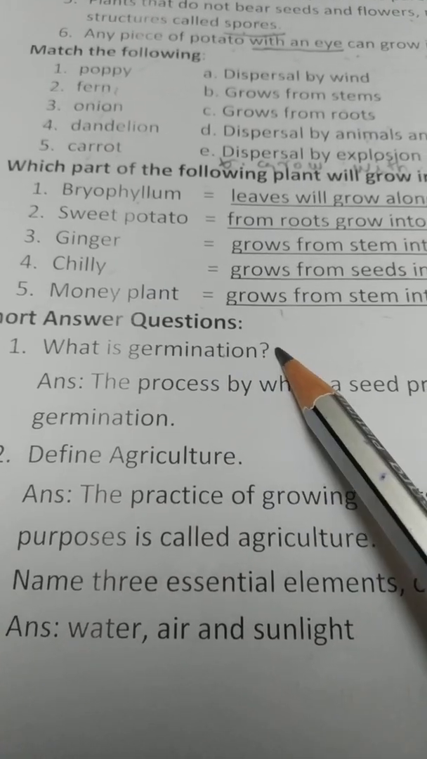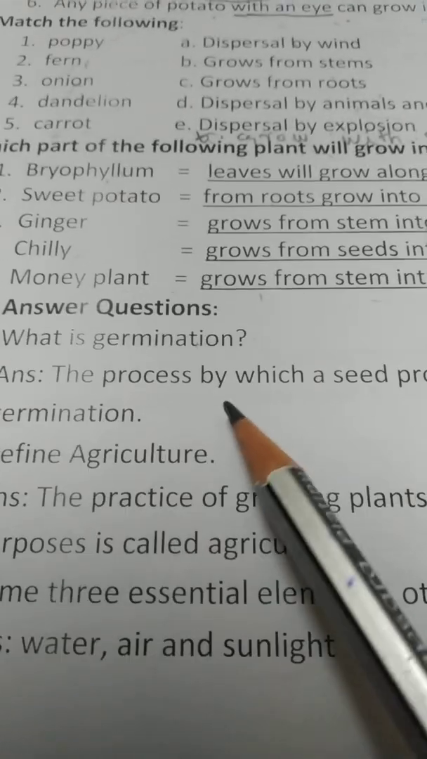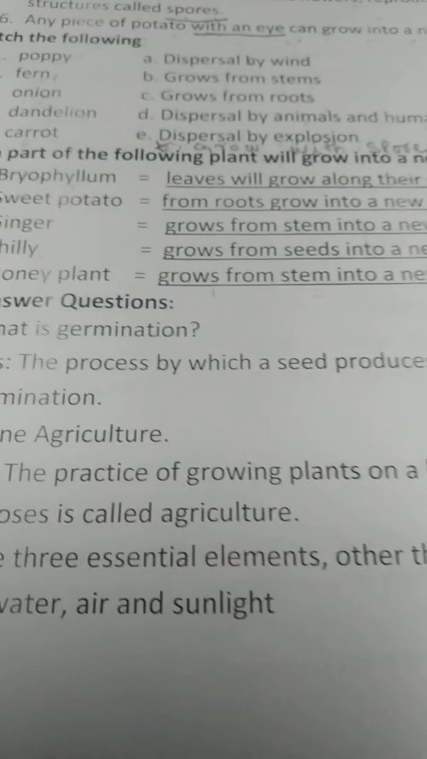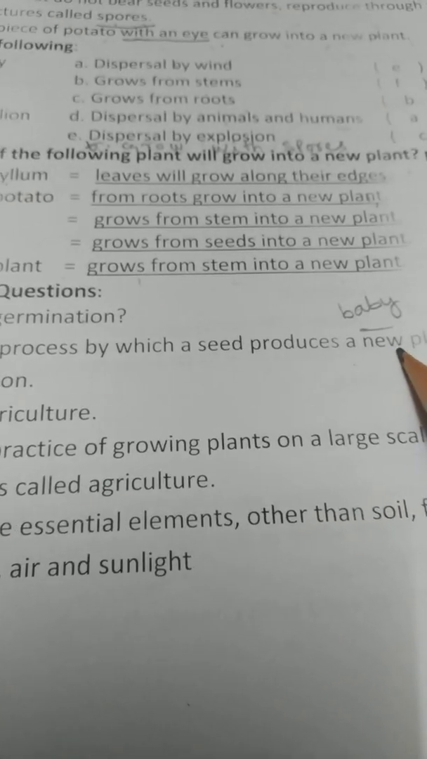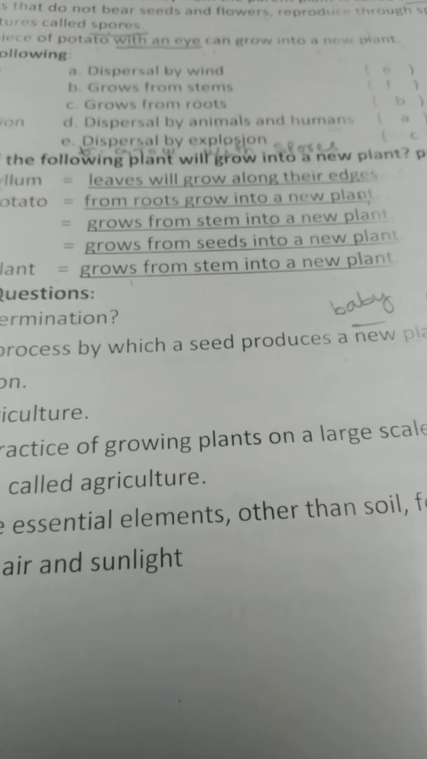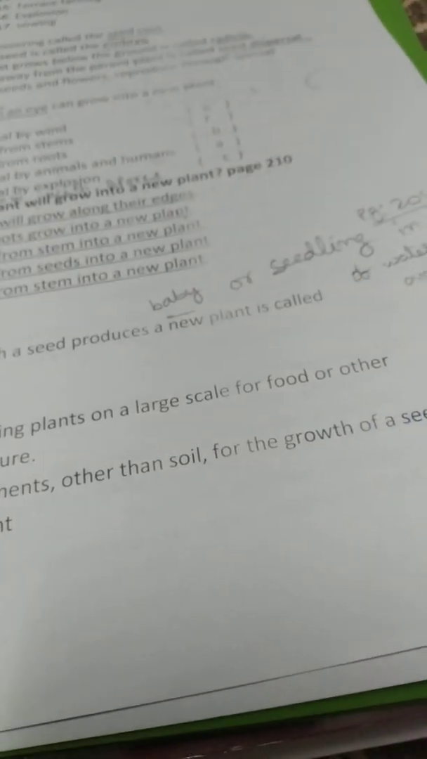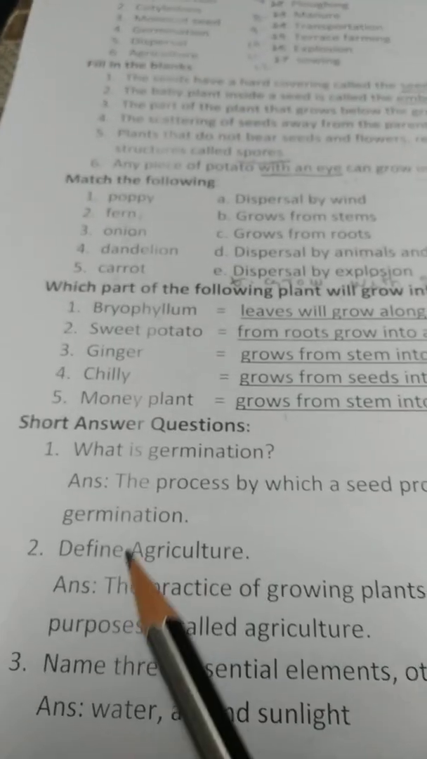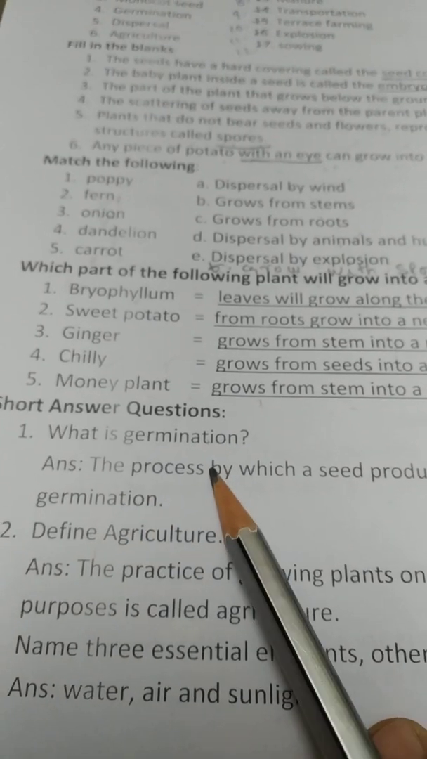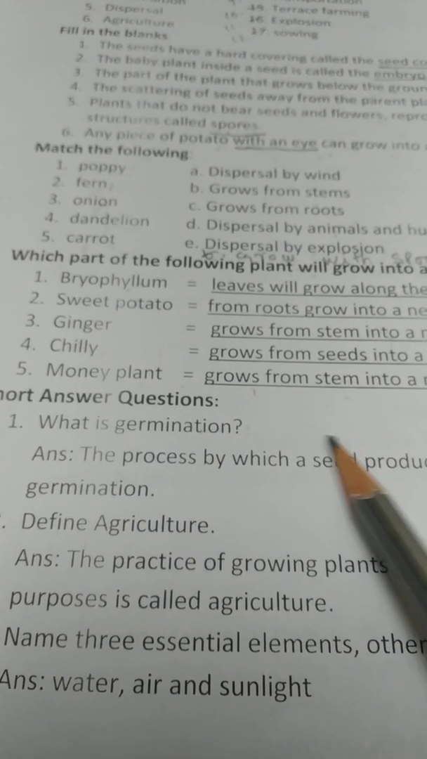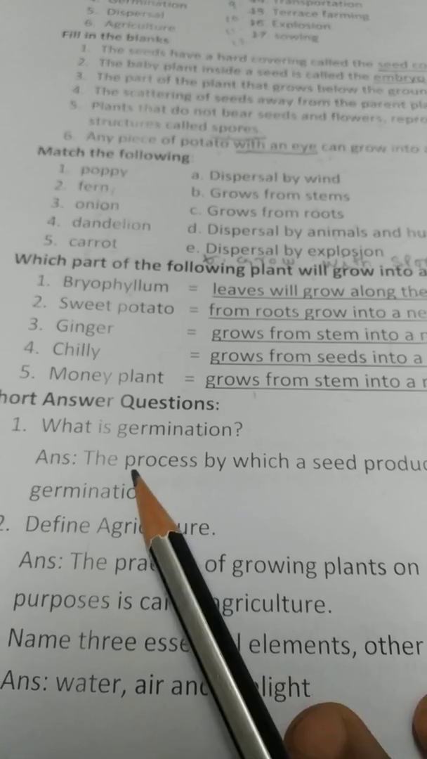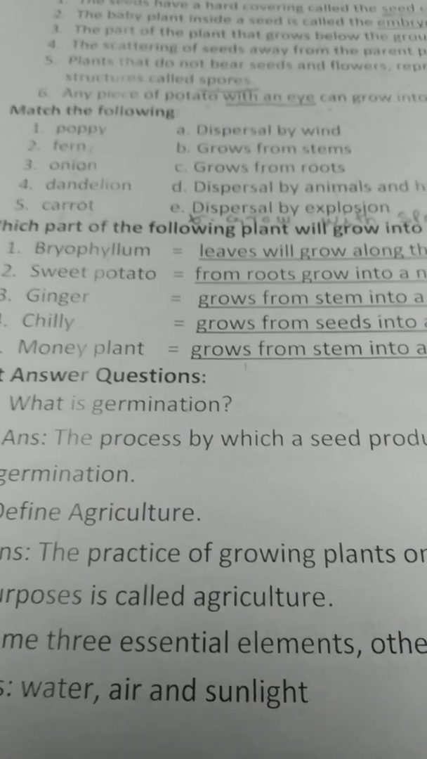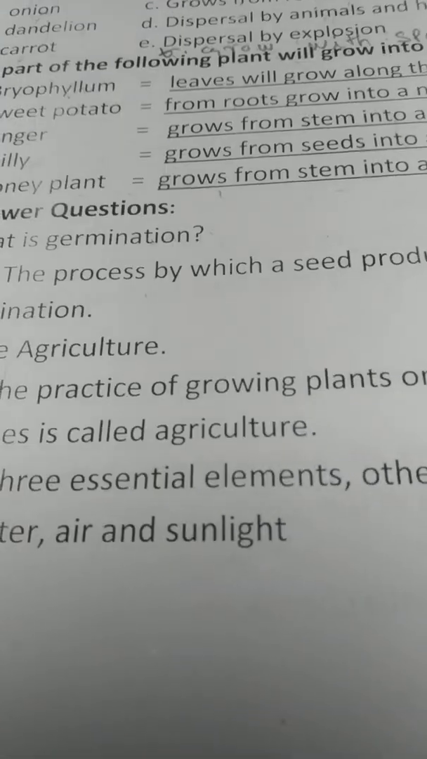What is germination, children? The process by which a seed produces a new plant or a baby plant in the presence of water, air, and warmth is called germination. You can write it in the same manner, or we can write it in a different way also. The process by which a seed produces a seedling in the presence of air, water, and warmth is called germination.